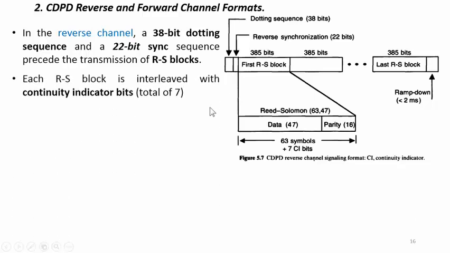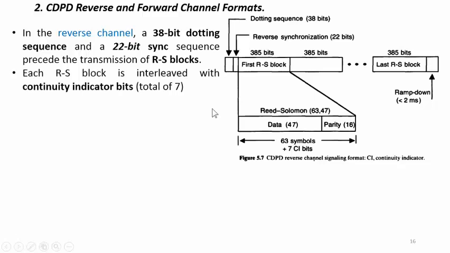Each RS block is interleaved with the continuity indicator bit, a total of 7 bits. It indicates the termination of the transmission.